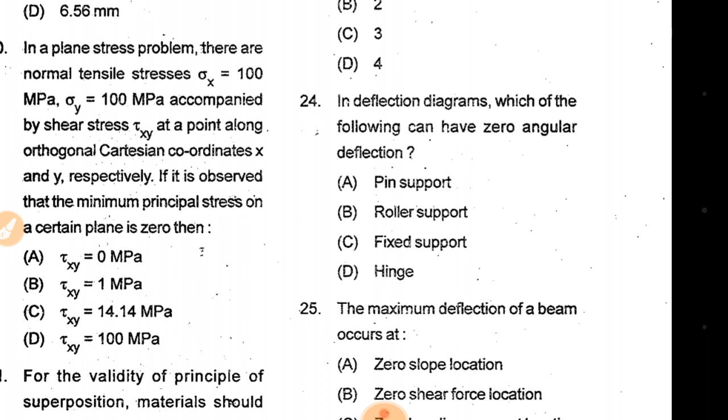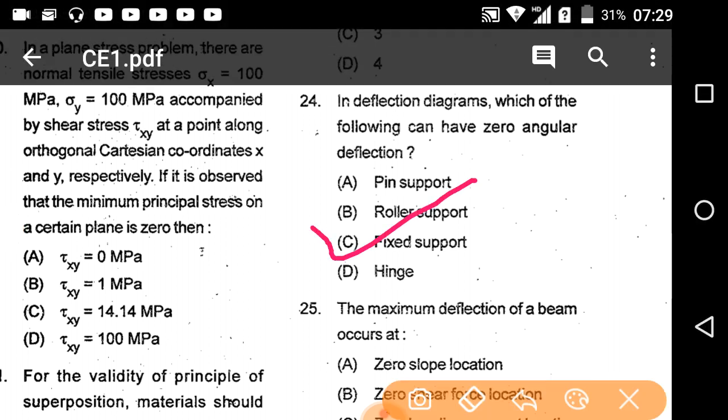In a deflection diagram, which of the following can have a zero angular deflection: pin support, roller support, fixed support, hinge. So in a deflection diagram, which of the following can have a zero angular deflection? Correct answer, fixed support. If it is asking about zero deflection in the vertical direction, then hinge. Hinge does not have angular restraint, but fixed support can have a zero angular deflection.